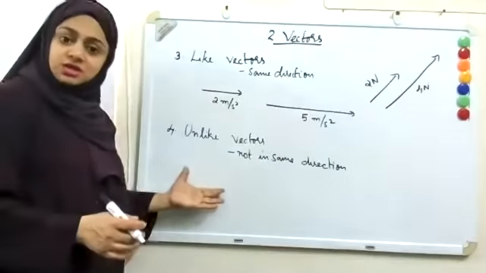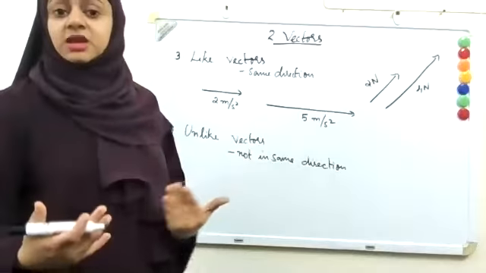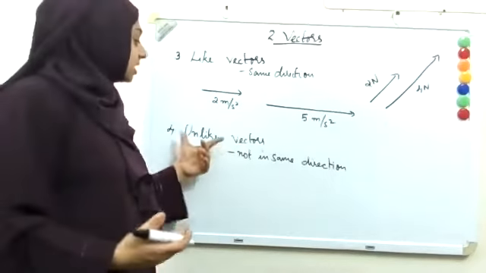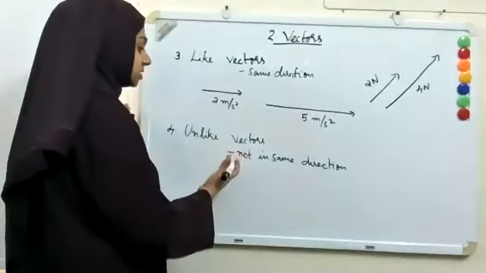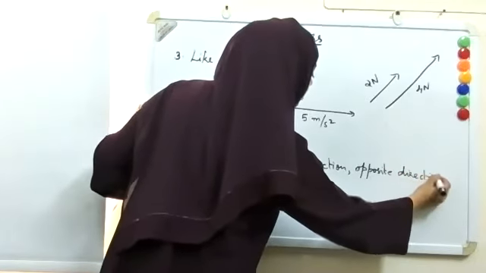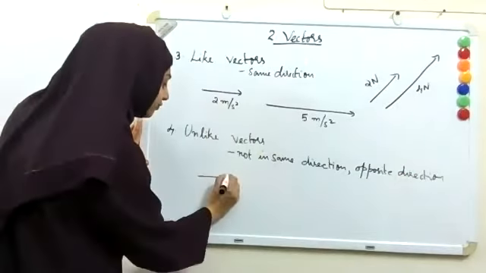Now, if they are not in the same direction, you call them unlike vectors. And for unlike vectors, we usually say they are in opposite directions. For example, if an acceleration of 2 meter per second square is in this direction and 5 meter per second square is in the opposite direction, they are unlike vectors.